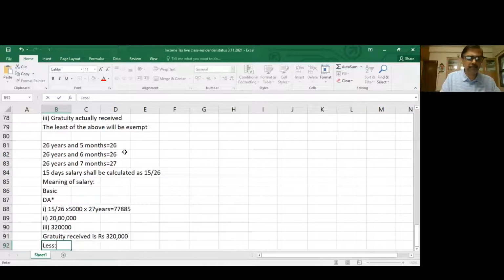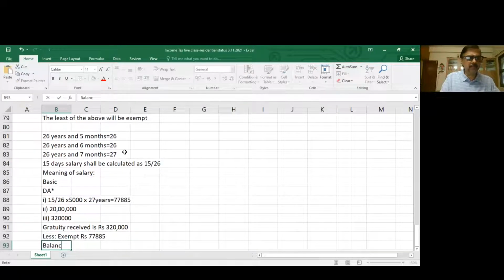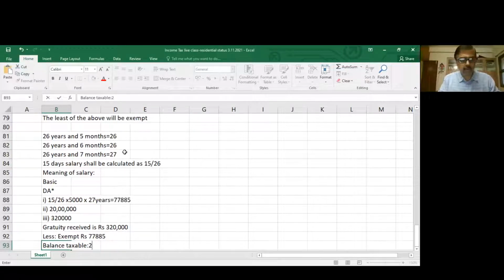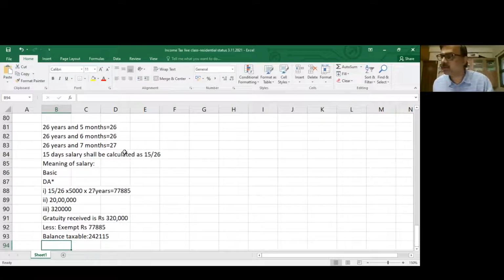Less exempt is 77,885, and the balance is taxable. What is the balance? Gratuity received is 3,20,000, less exempt 77,885. What is the balance taxable? 242,115. Very good. This is the taxable component of gratuity.